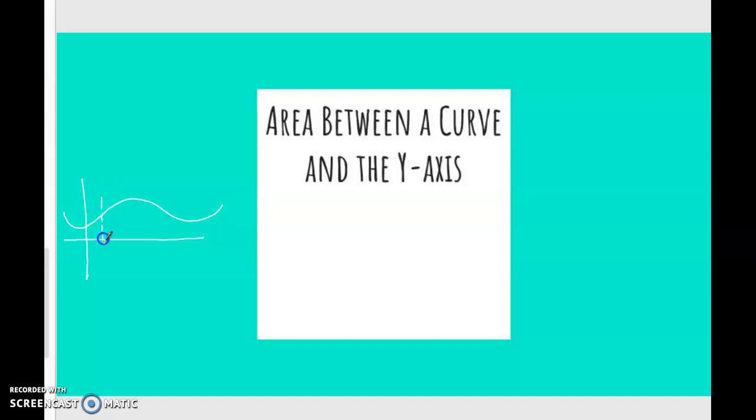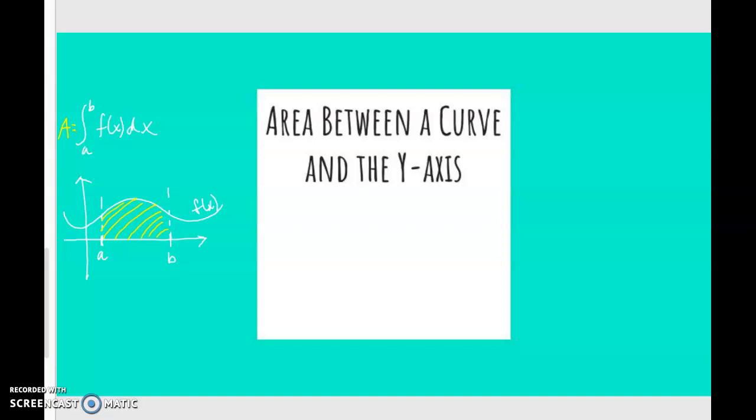So we've got some value x equals a here, some vertical line x equals b here, and the integral from lower limit a to upper limit b of f of x dx will give us this area bounded between the x-axis, the curve, and these two vertical lines, right? That's what the area is. It's that integral. Now, that was bounded by the x-axis and two vertical lines.